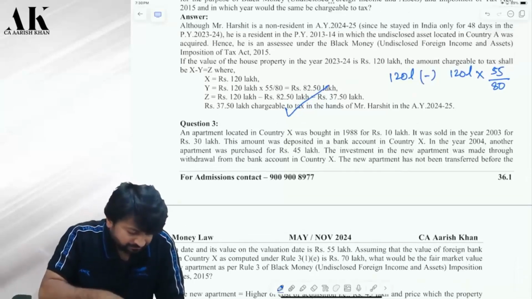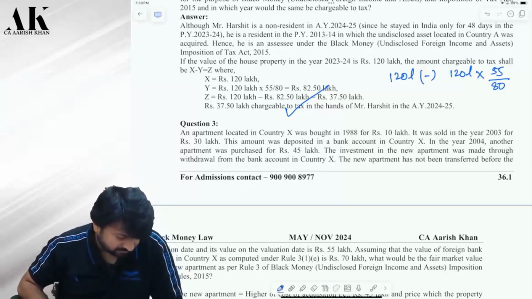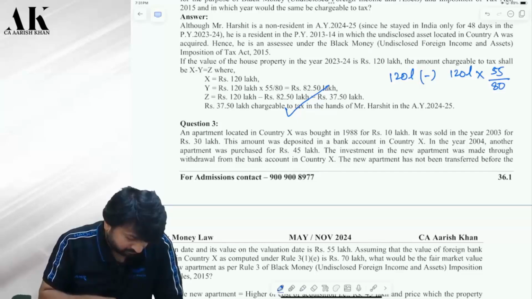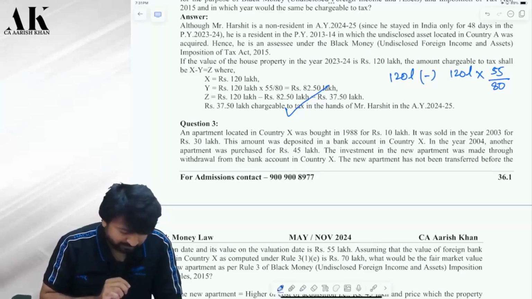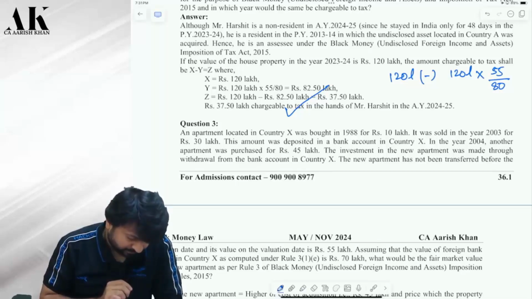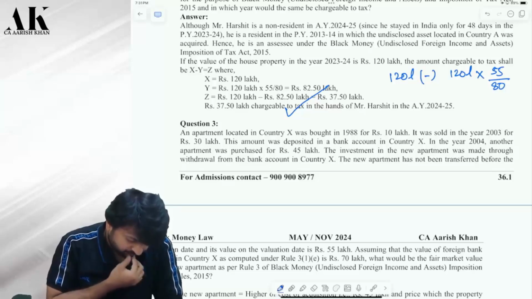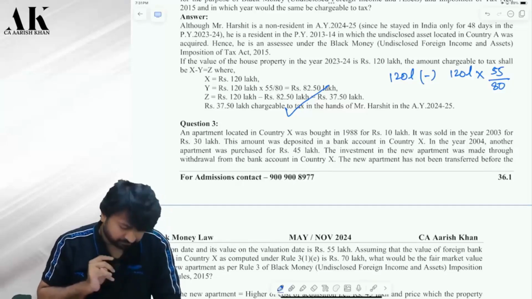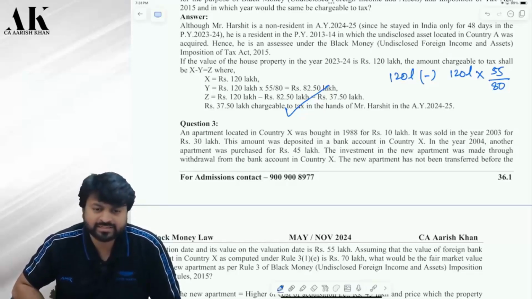Question number 3, read. This also we have done yesterday. Same example.